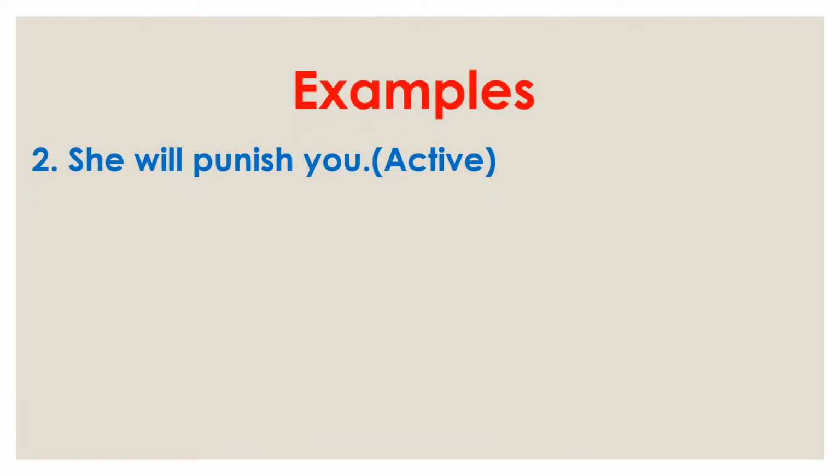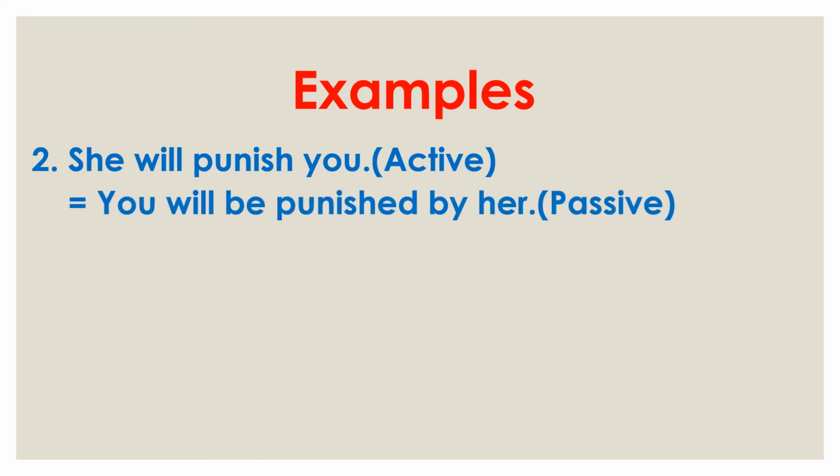Now see the next example. She will punish you. She is the subject, will is the modal verb, punish is the main verb, you is the object. So at first we use the object you, then the modal verb will, then be for the modal verb, then punished, the third form of punish, then by, then she changes into her.